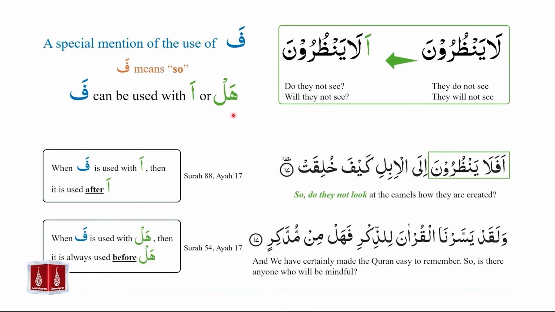Huruf istifham can be used with fi'il mudare to create questions. Fa can also be used with huruf istifham. Fa can be used with hamza or fa can be used with hal. When fa is used with hamza, then it is always used after the hamza. And when fa is used with hal, then it is always used and written before hal.